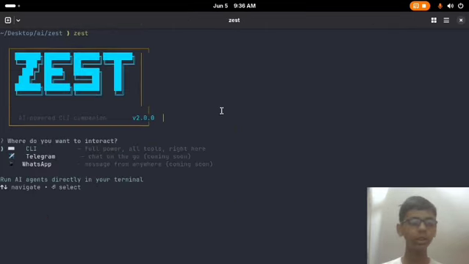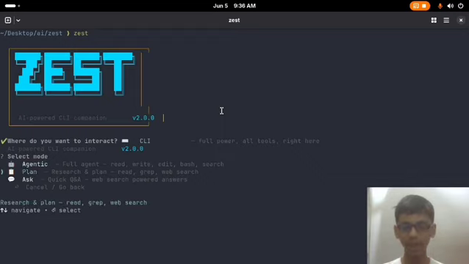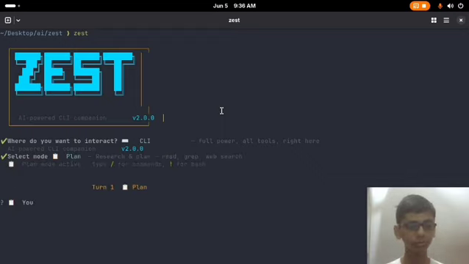Here let's go to CLI and plan. In plan mode, you have to research things. It can use web search, read your files, and use the grep tool. This is created because you have to first plan what you are going to build before building it, and it would be a very good approach for coding and other tasks. So let's go and plan something.